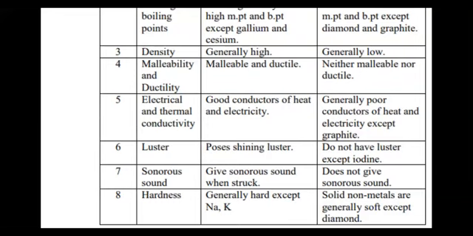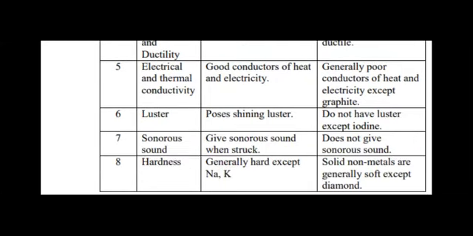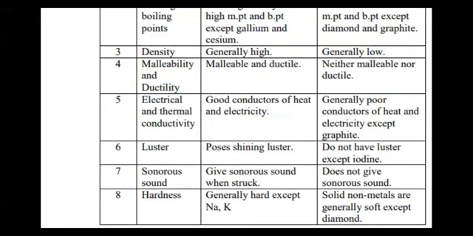So when we strike the metals, they produce a ringing sound, which is a characteristic property of metals only, while non-metals are non-sonorous. They do not produce a ringing sound when we strike them. Next property is hardness. Basically, metals are hard, except sodium, potassium, lithium, and mercury.